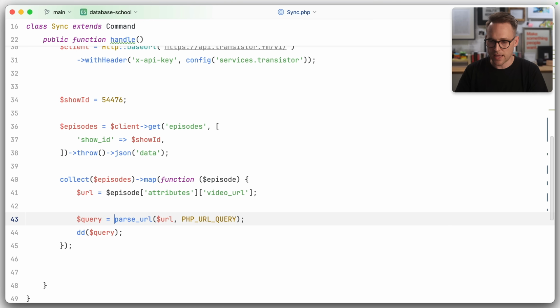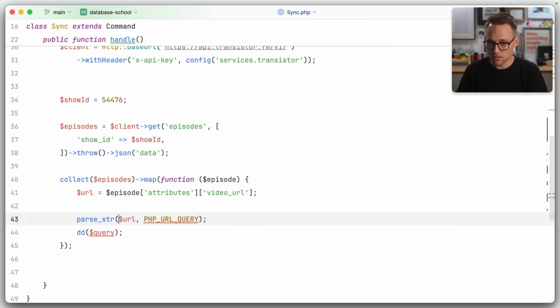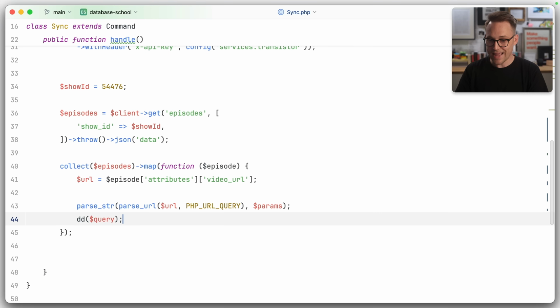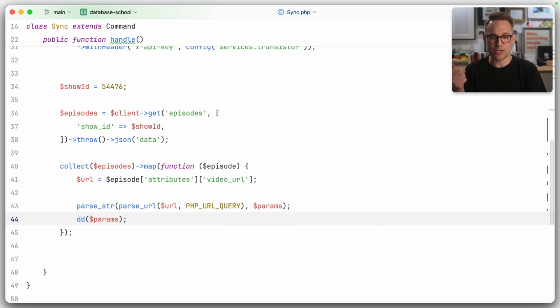Now we're going to use a lesser known parse_str. No, don't change it. I want parse_str of the query, and I'm going to put this into params. So now I think that should do the separation for us. Yeah, cool. That's pretty cool, right? parse_str takes a query string and puts it into an associative array.